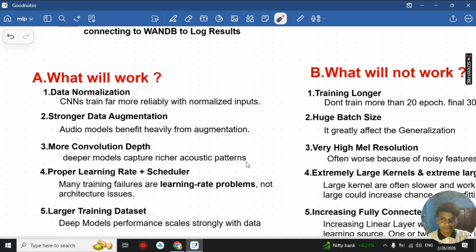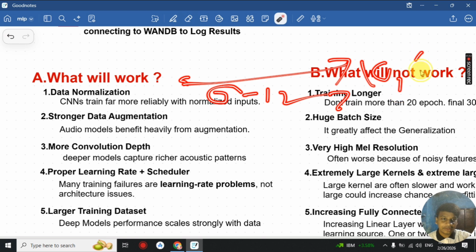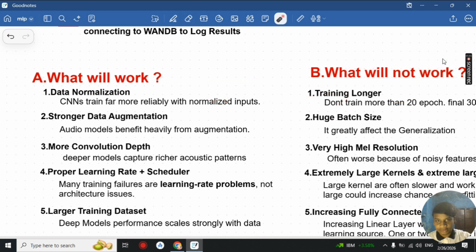So now we start with what will work for increasing our score and what will not. First, data normalization is the most helpful thing you could think of. A CNN trains far better and more reliably with normalized input. So instead of our 0 to 12 range, if we had a large extreme dataset of 0 to 10,000, it would fail the deep learning model. So normalization helps. Then we have strong data augmentation, which basically helps models use many audio samples so that they generalize well.